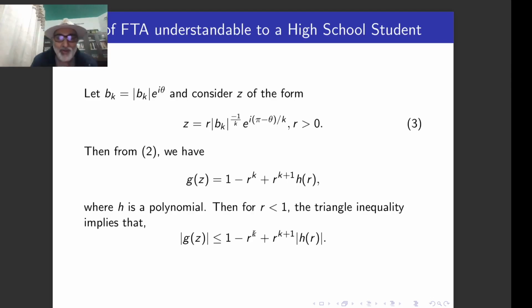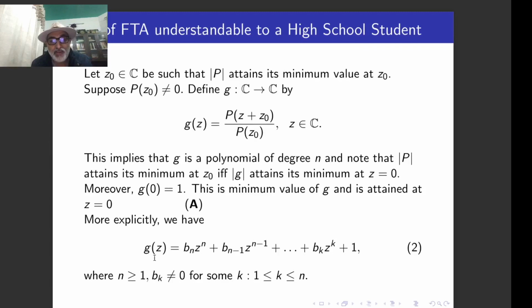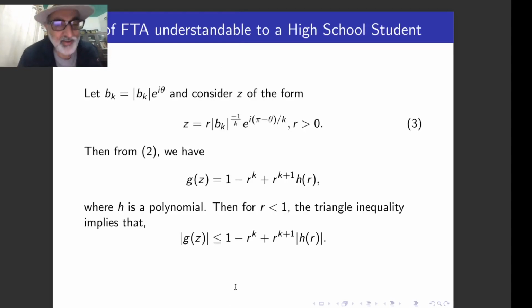See, do you find any hardcore complex analysis here? I have not used any complex analysis excepting the polar form of your complex number bk as well as z. The only trick is that you consider precisely this complex number, and this selection also depends on this expression. Because I have this expression, somehow I have to make this expression less than 1. Idea is this, that you can find a point for which the modulus value of the function is going to be less than the minimum value, and that yields contradiction, right?